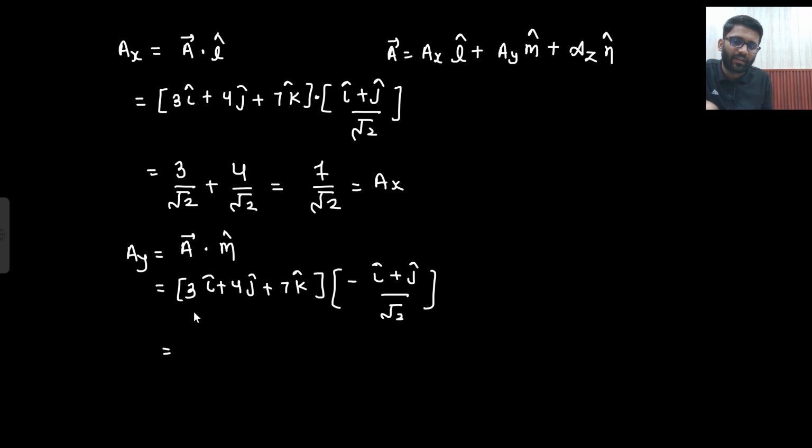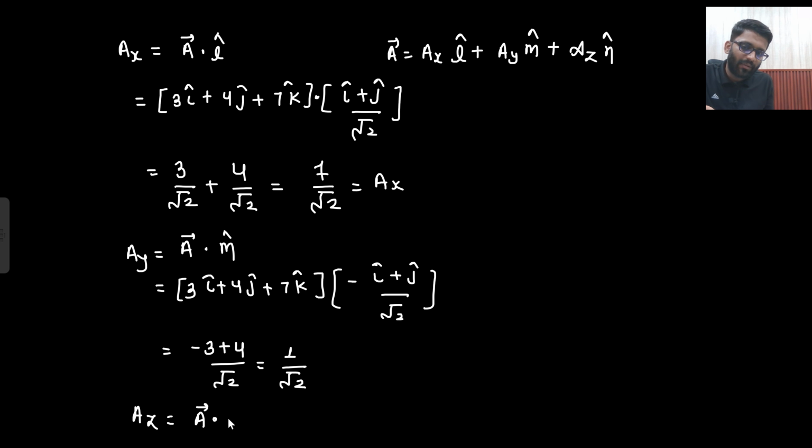So what am I going to get? Minus 3 by root 2 plus 4 by root 2. So I am going to get 1 by root 2. This will be my Ay. And what will be my Az? Az is the same thing only, that is A vector dot n cap.